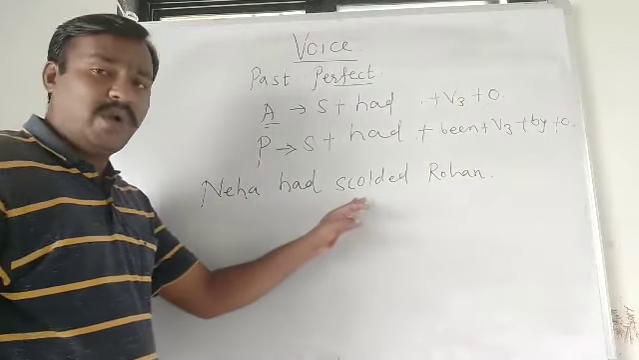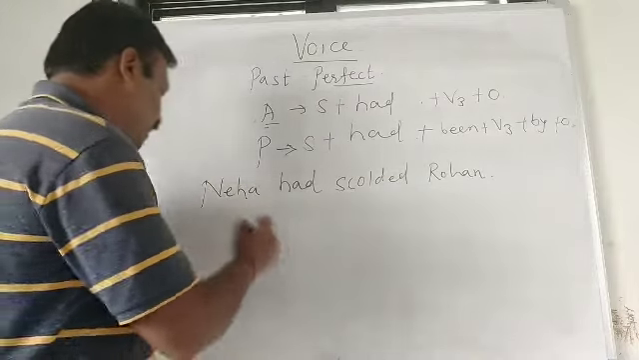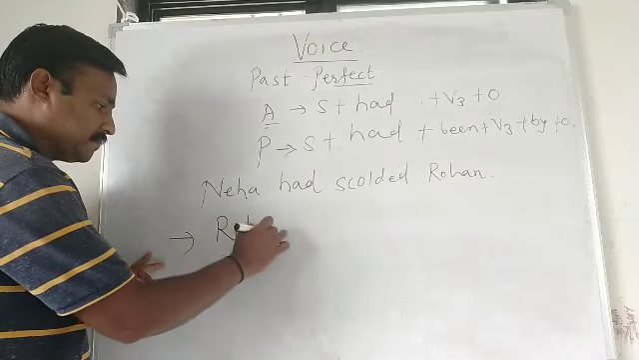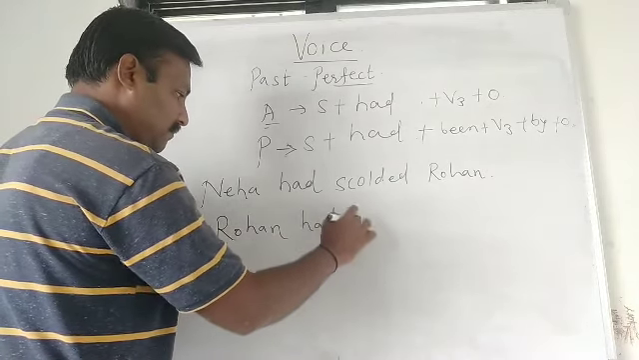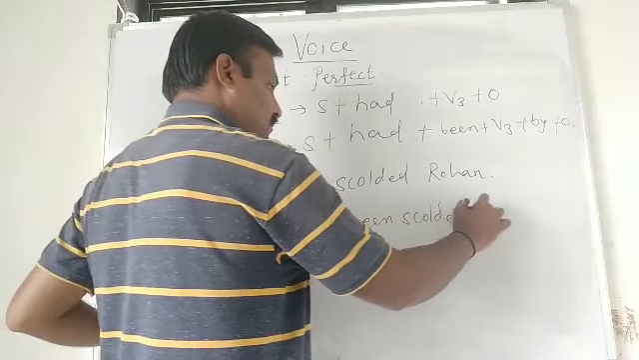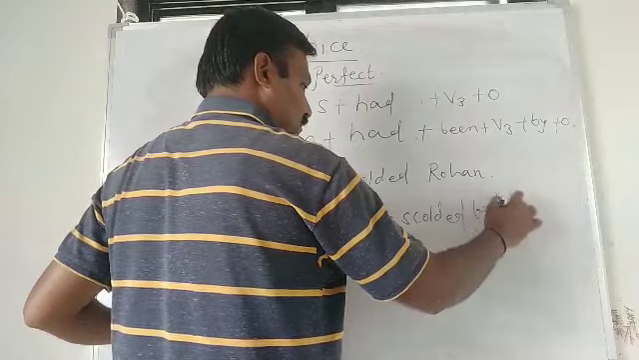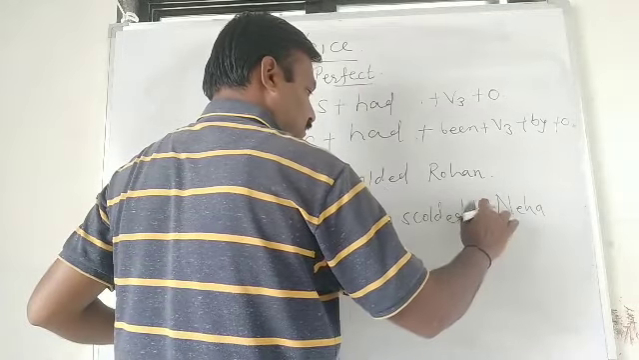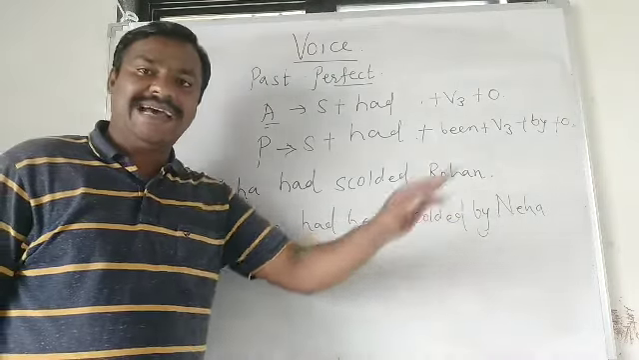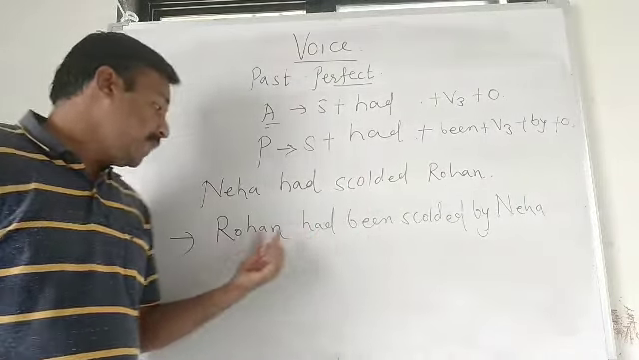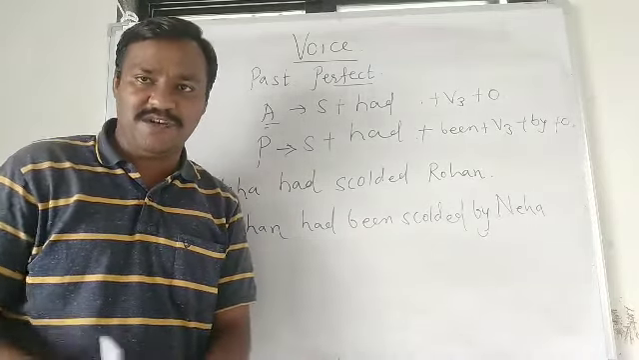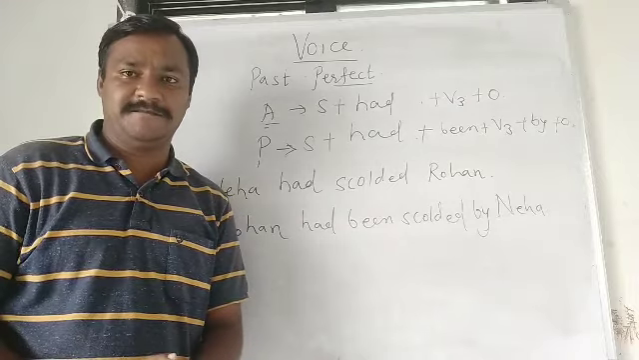Neha had scolded Rohan. Now Rohan becomes subject. Neha had scolded Rohan is the active voice of past perfect. Rohan had been scolded by Neha. This is the passive voice of past perfect tense.